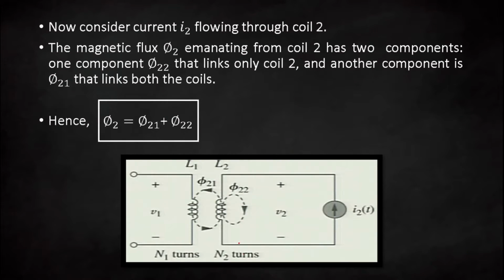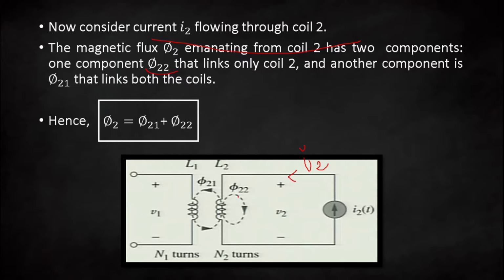Now consider that current I2 is flowing through coil 2. In that case, the magnetic flux phi 2 emanating from coil 2 again has two components. The first component is phi 22, which links only coil number 2 in this case.